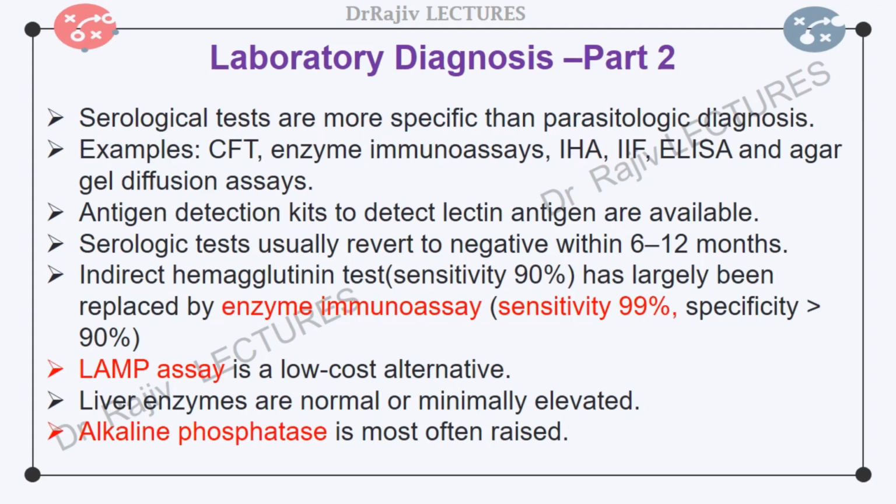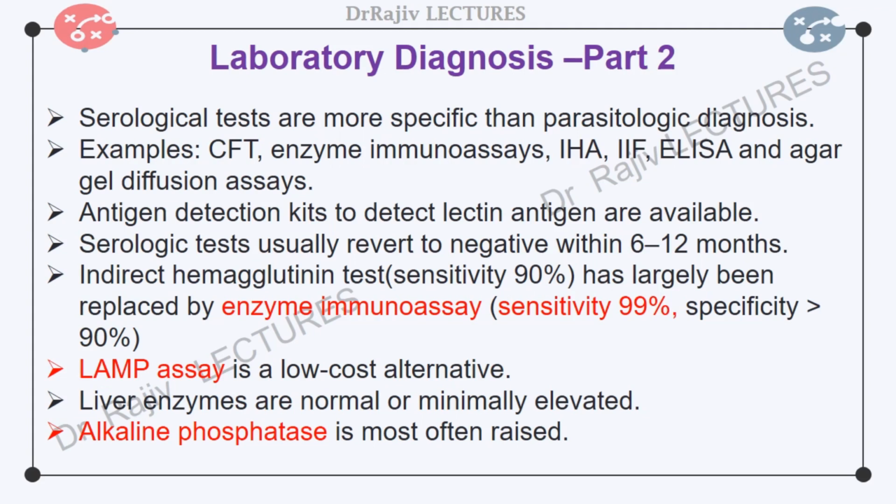Loop-mediated isothermal amplification, or LAMP assay, is a simple, specific, rapid and low-cost alternative for detection of E. histolytica DNA in amoebic liver abscess pus sample. LAMP is a DNA amplification method under isothermal conditions. It is a low-cost point-of-care testing tool in developing countries.